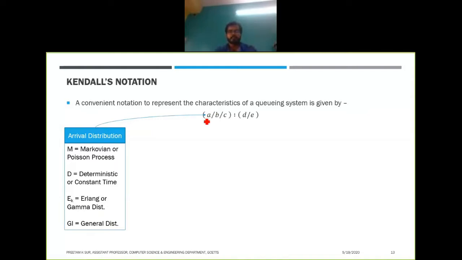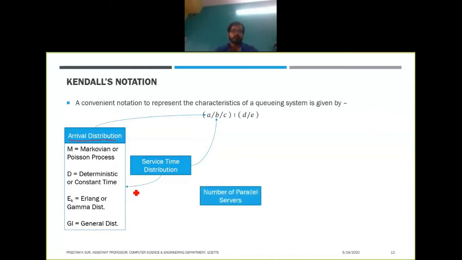Which basically represents the arrival distribution. So the first term represents the arrival distribution, the second term represents the service time distribution, or in other terms the departure rate. So they also can have this set of values. The service time may be a Markovian process, maybe it is constant time, maybe it is a gamma distribution. In that case also it will be denoted by either M or D or E_K, or some similar notations.